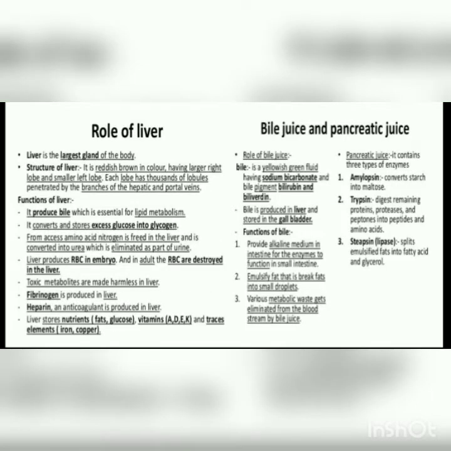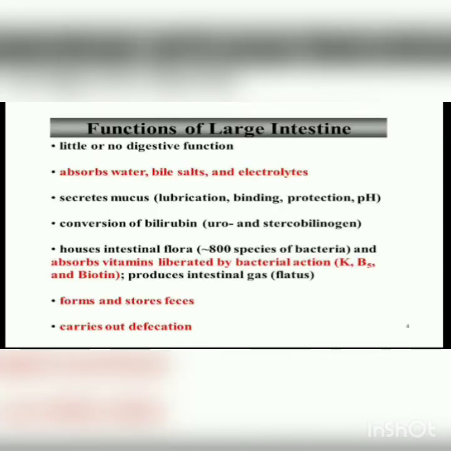Role of liver. Liver is the largest gland of the body. Role of liver in the physiology of digestion: it produces bile, which is essential for lipid metabolism, and bile provides an alkaline medium in the intestine for the enzymes to function in the small intestine. Pancreas secretes trypsin, amylopsin, and lipase enzymes. Function of large intestine.